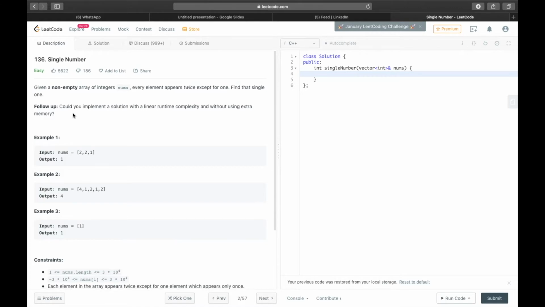Okay, there is a follow-up question also. Could you implement a solution with linear time complexity without using extra memory? We will try it later. First we will try our naive method. So now let us start the solution.